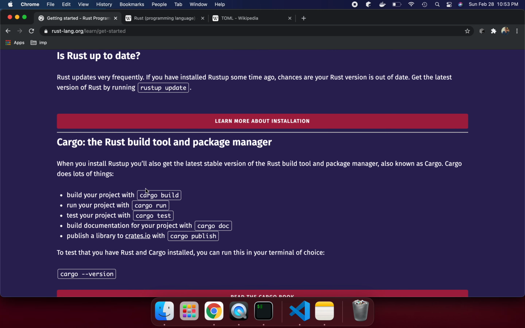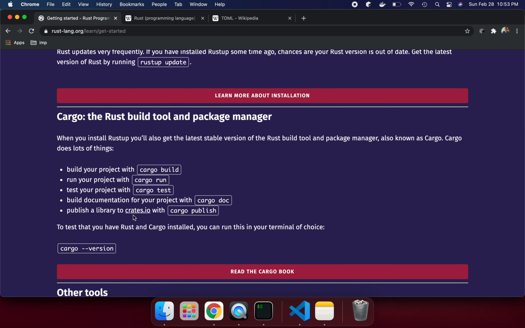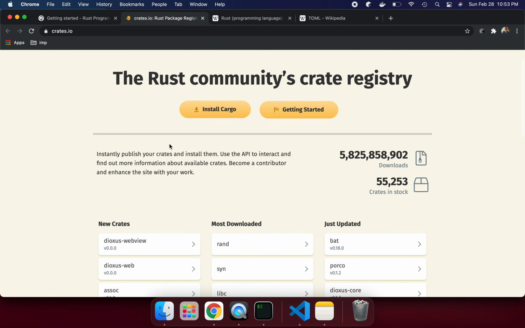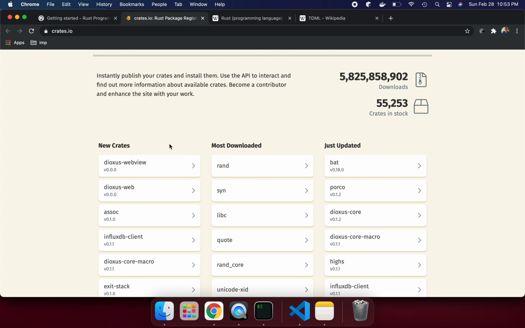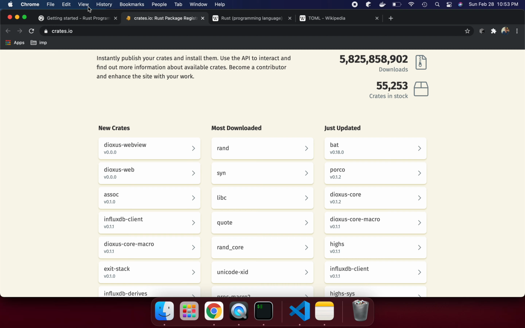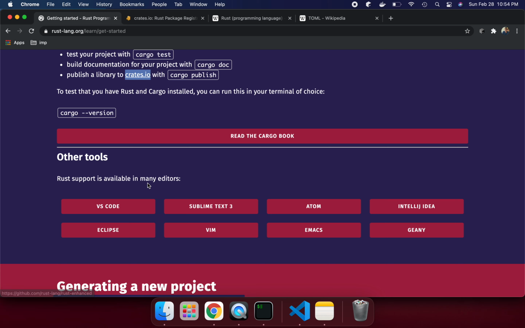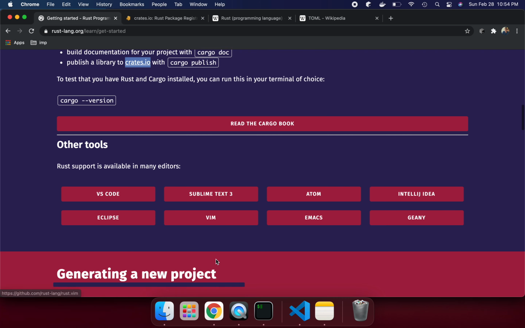It does a lot of things: build your project through cargo build, run your project through cargo run, test your project through cargo test. And you can generate documentation for your project with cargo doc, and publish a library to crates.io with cargo publish. So you will find so many libraries available for you, and if you want to use any library, you can get it. Also, before running hello world, many plugins are available to support your favorite IDE, so you can choose and do that.